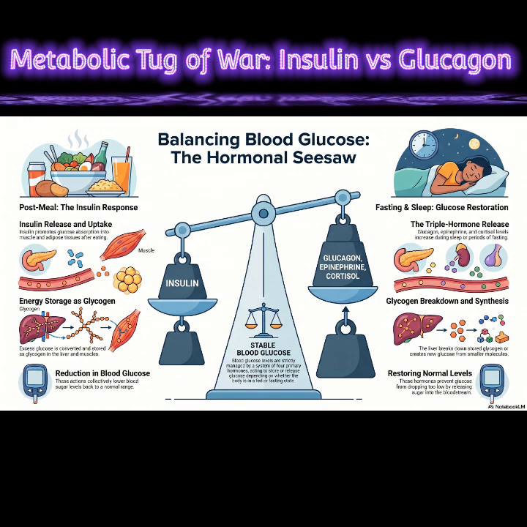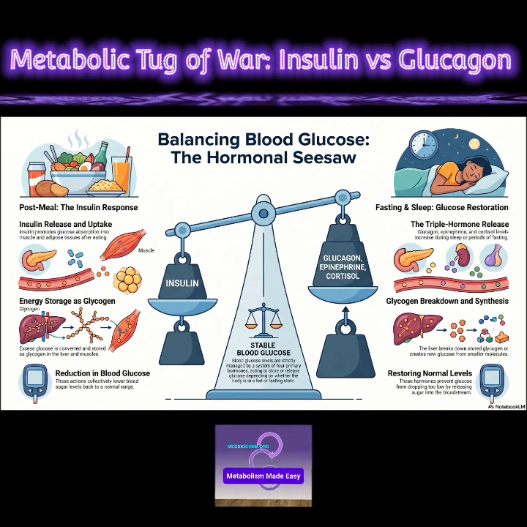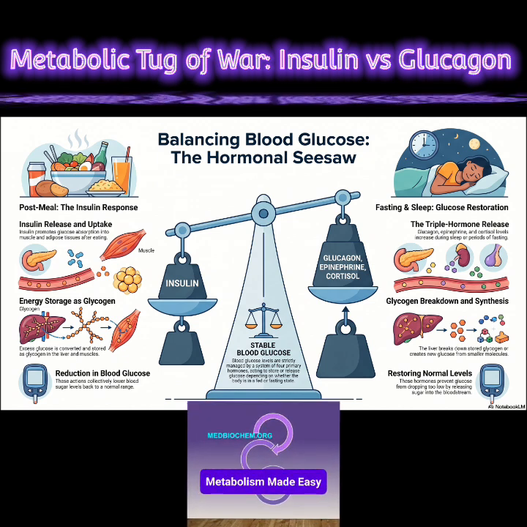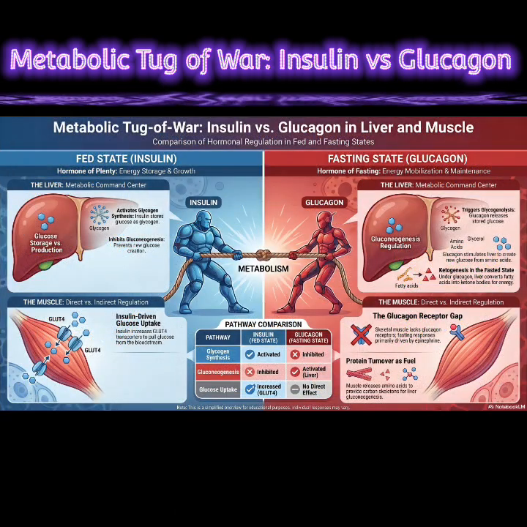During fasting or sleep, an increase in glucagon, epinephrine, and cortisol release will promote the liver to hydrolyze stored glycogen or synthesize glucose from smaller molecules, thus restoring blood glucose to its normal levels.